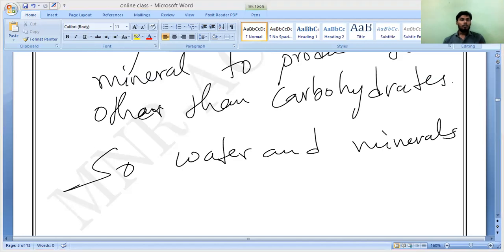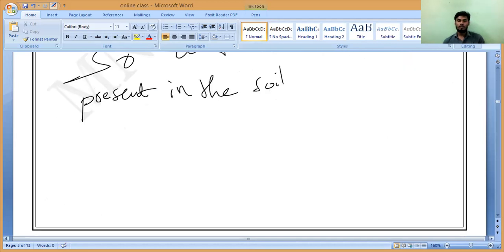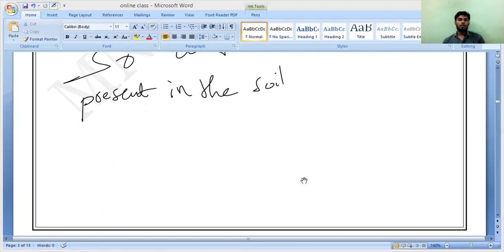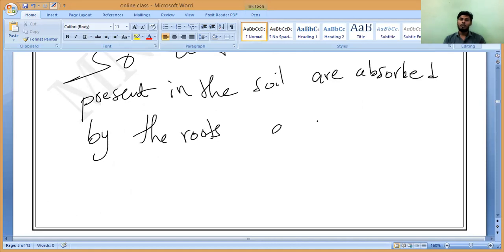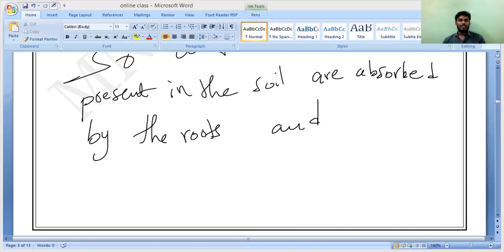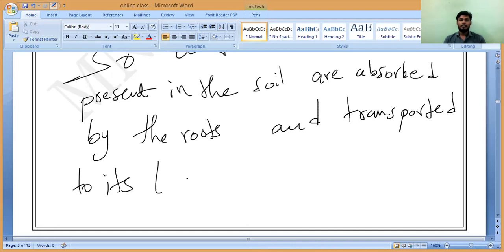Minerals present in the soil are absorbed by the roots and transported to its leaves through xylem